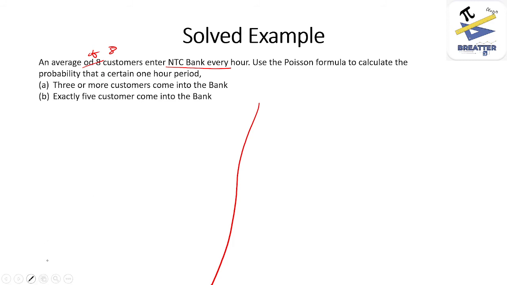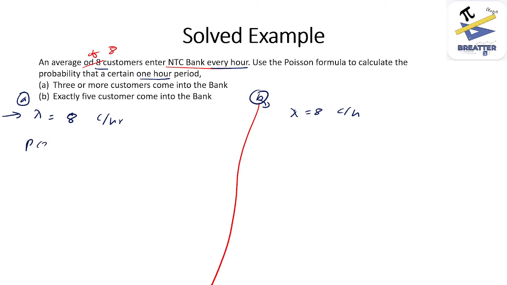So in both cases, the mean rate is given as 8 for 1 hour and the required period is also 1 hour. So the mean rate is the same for both cases, that is 8 customers per hour. This one is for A part, and for B part, lambda equals 8 customers per hour.